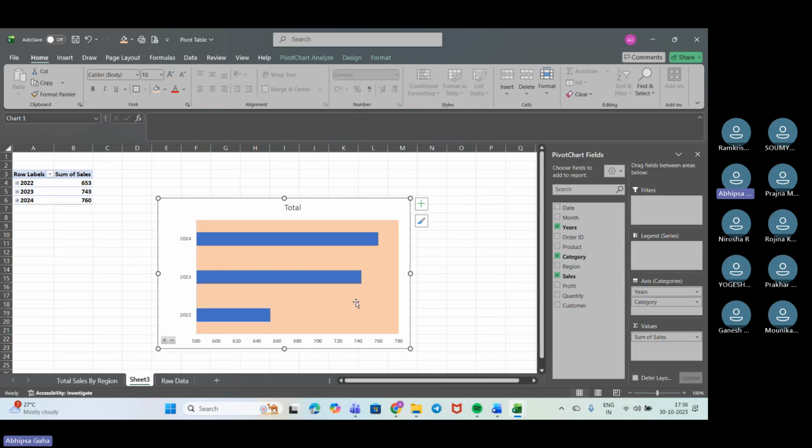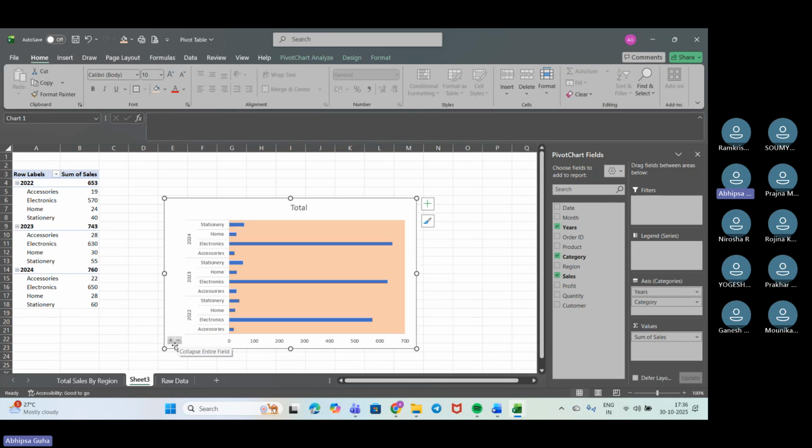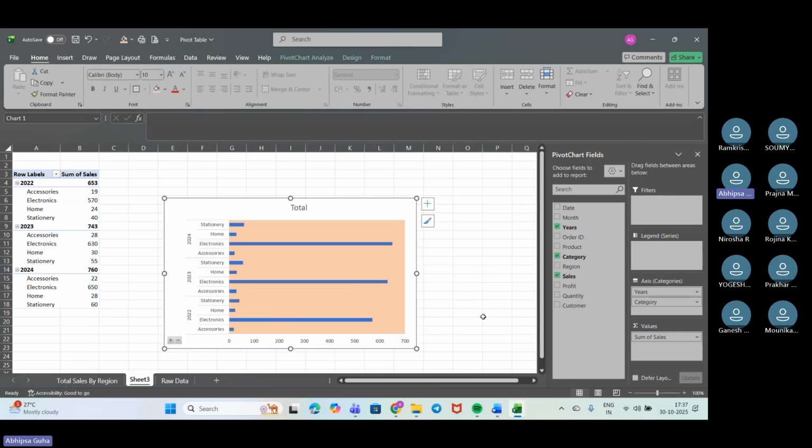So I want to just check it for any of the sections. I can do that. There are two options, based on the year and based on the categories. I can check it for the year specifically. If not, I'll just put it like this. So I'll get the data about the sales, based on which year we have got how much sales, we will get that. Okay, so as of now it looks good to me and I want to go ahead with that.